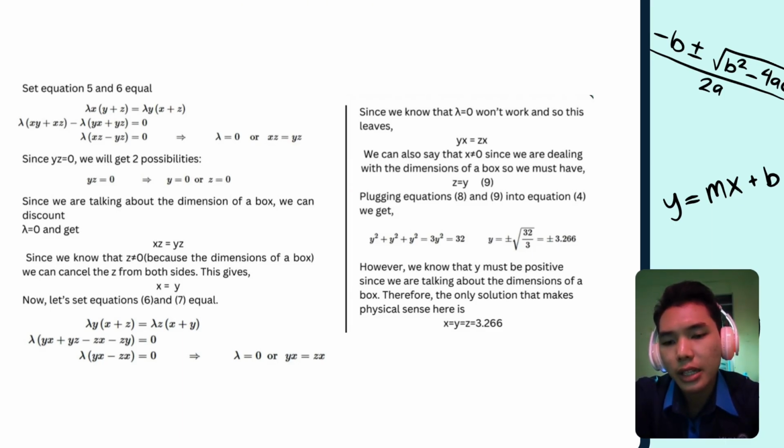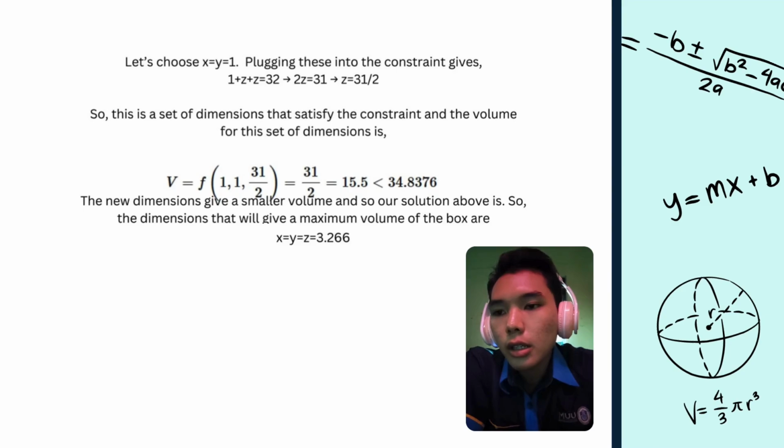Plugging equations 8 and 9 into equation 4, we get y² + y² + y² = 3y² = 32. However, we know that y must be positive since we are talking about the dimension of a box. Therefore, the only solution that makes physical sense here is x = y = z, and z = 3.266.